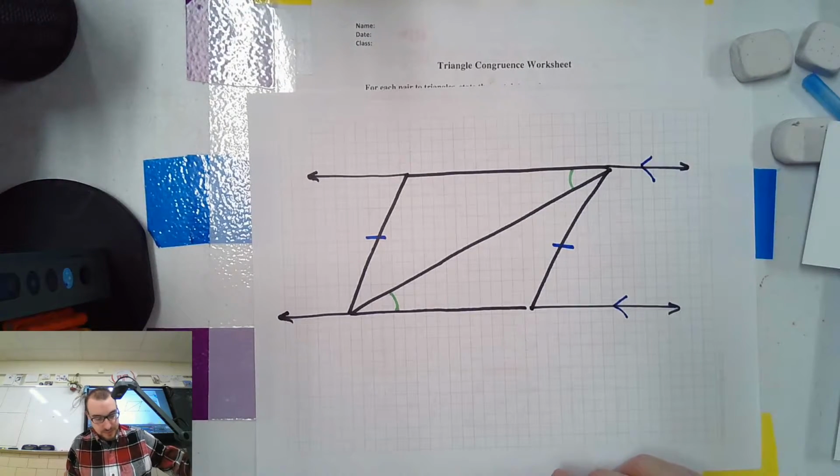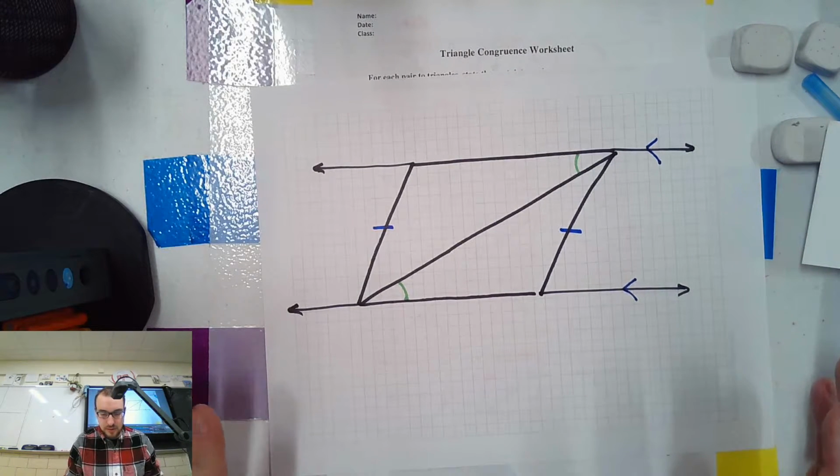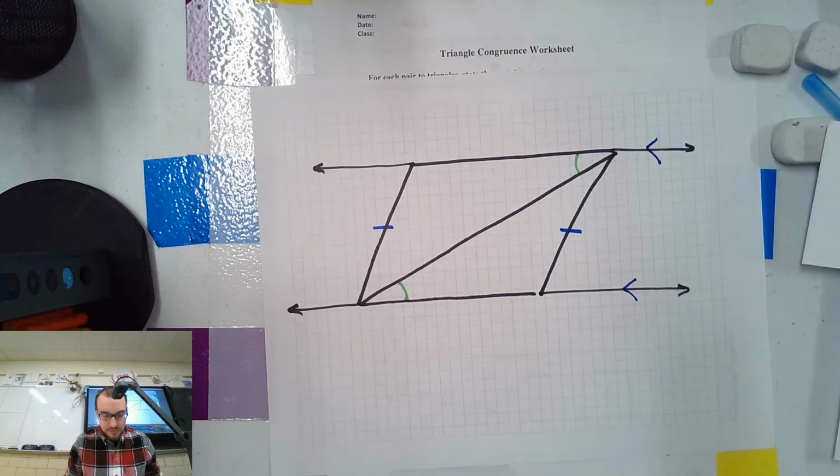Because of that, I know that I've got corresponding angles going on here. Same thing with alternate interior. So, I don't want to do this.